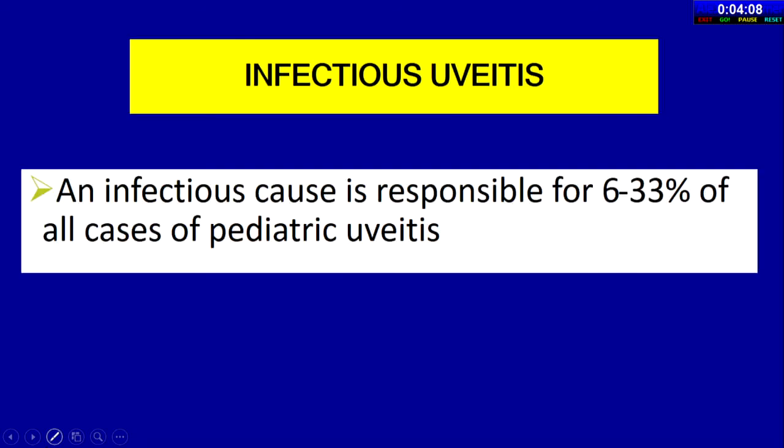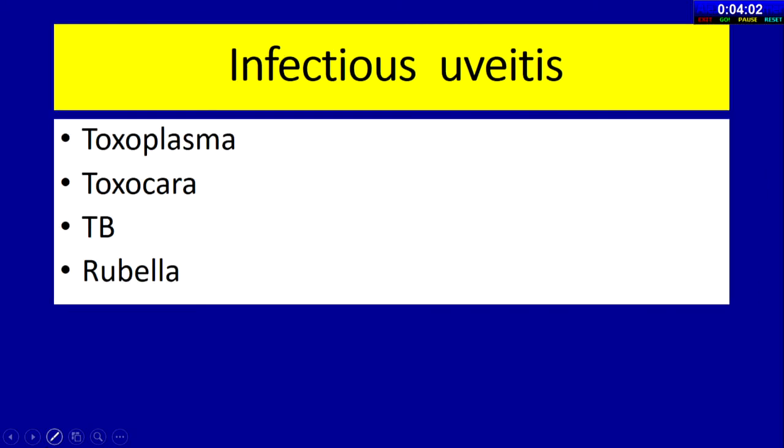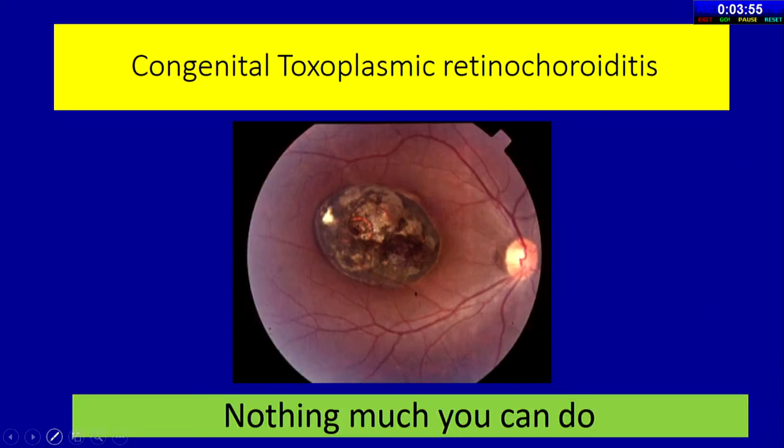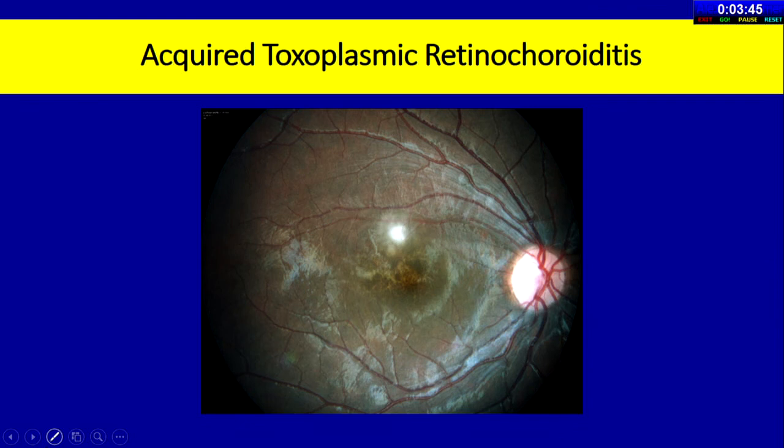An infectious cause of uveitis is responsible for 6 to 33% of all cases of pediatric uveitis, particularly in India. Toxoplasma, Toxocara, TB, and Rubella are the common infectious agents. When you see a congenital toxoplasmic retinochoroiditis, it is a very characteristic picture, a punched out lesion. Nothing much you can do in these cases. But in acquired toxoplasmosis, where you get retinochoroiditis with localized vitreous haze, appropriate antibiotic treatment can salvage the vision.